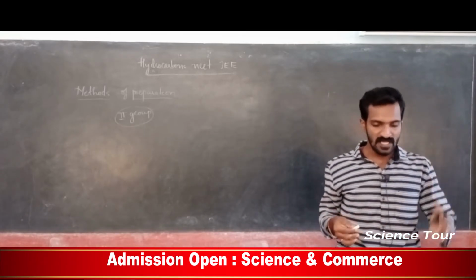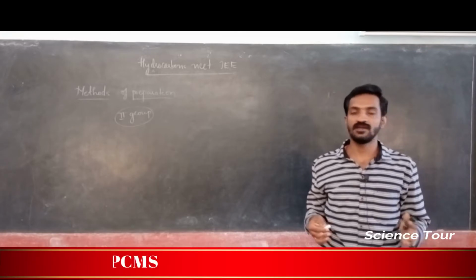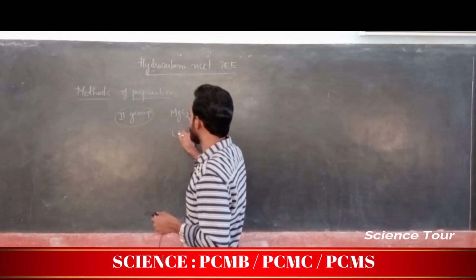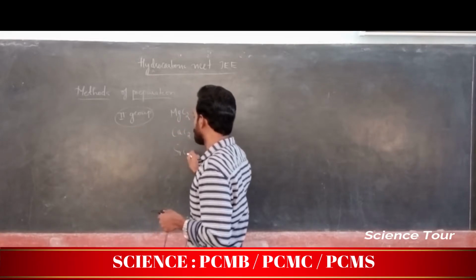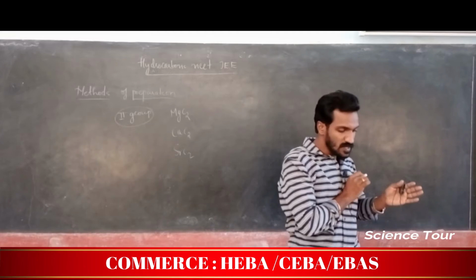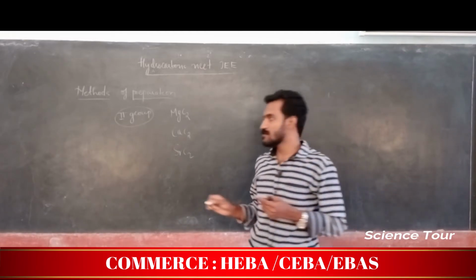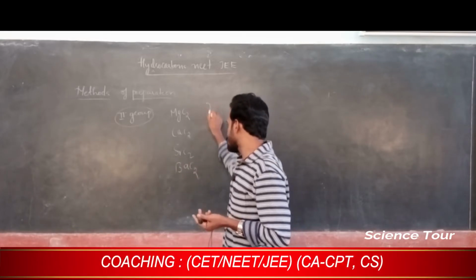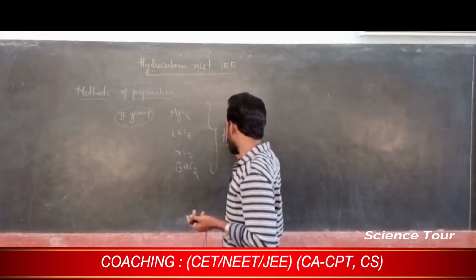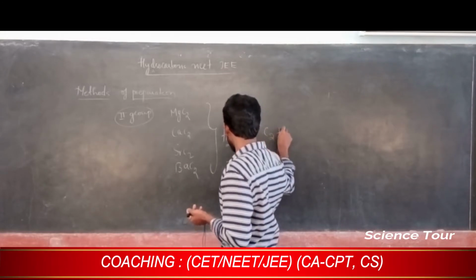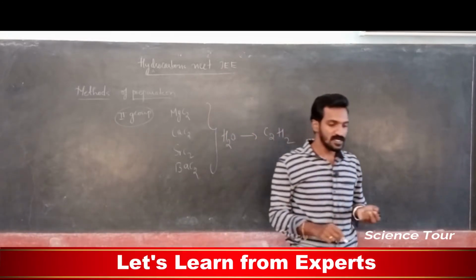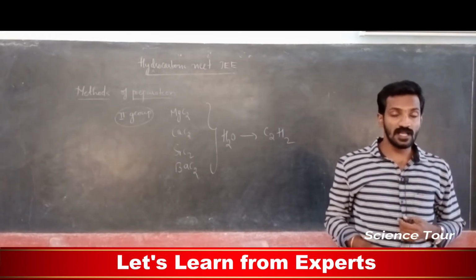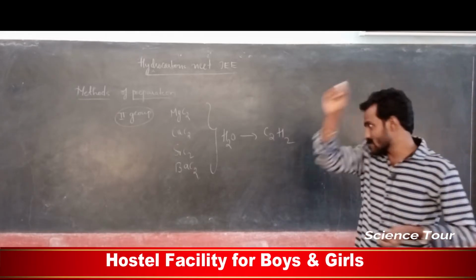For example, magnesium carbide, calcium carbide, strontium carbide, barium carbide. These are all second group carbides. So this will undergo hydrolysis, treated with water. It gives, my dear students, C2H2. What is this C2H2? Mainly it gives alkynes, okay, alkynes and metal hydroxide.